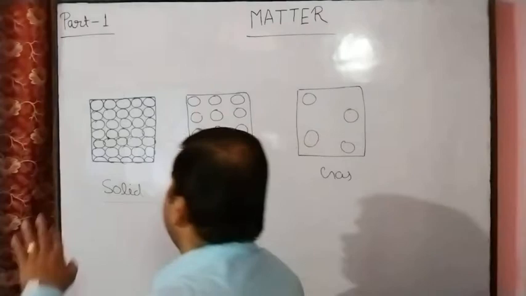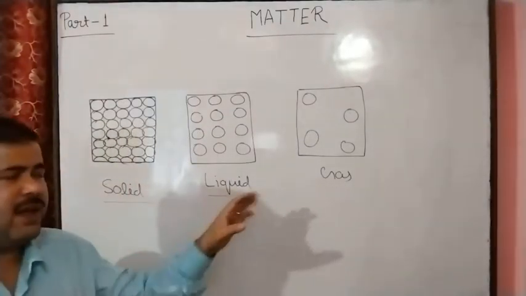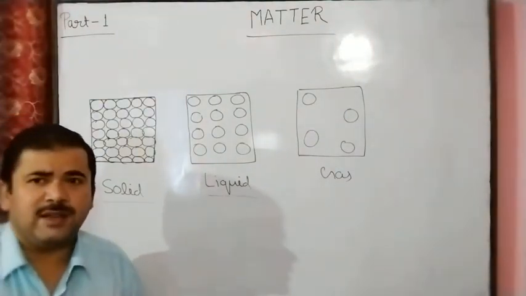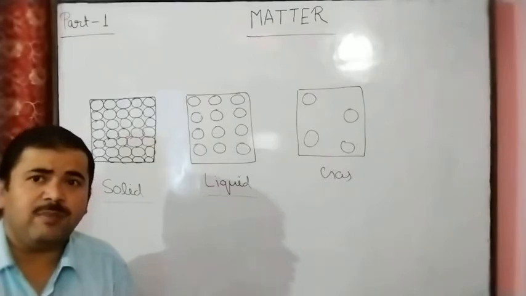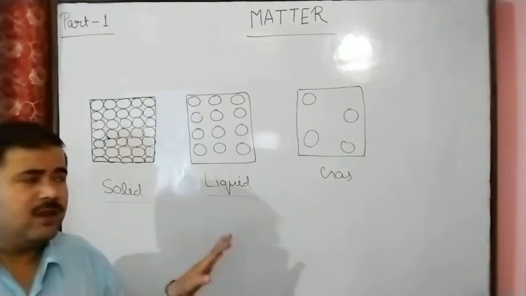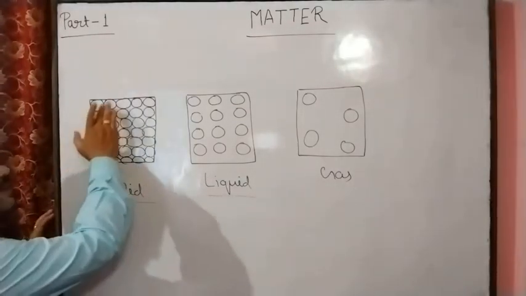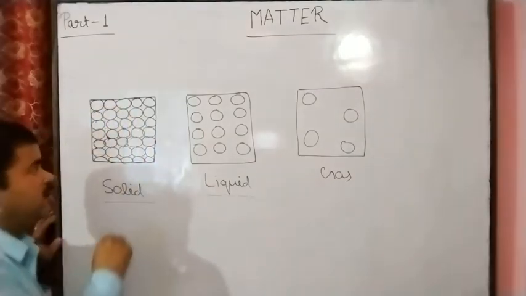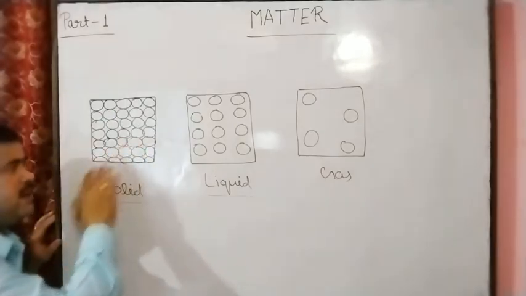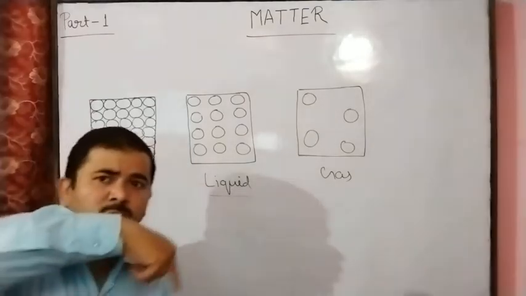And after this, in these three states, solid, liquid and gas, the particles are in moving condition. According to the kinetic molecular theory of matter, these particles are in motion. So in the solid state, there is practically no space between the particles, no interparticle space present, but these particles move around their own axis.